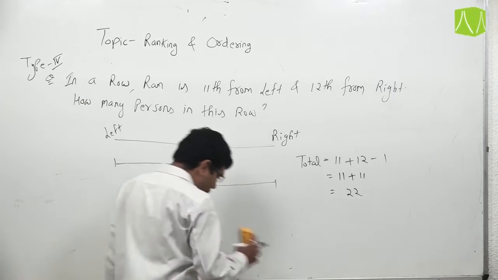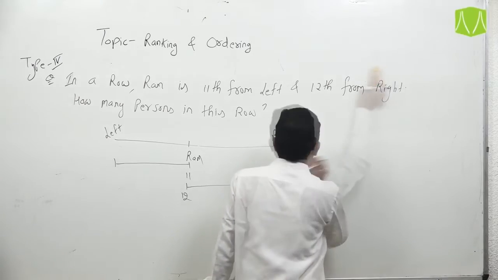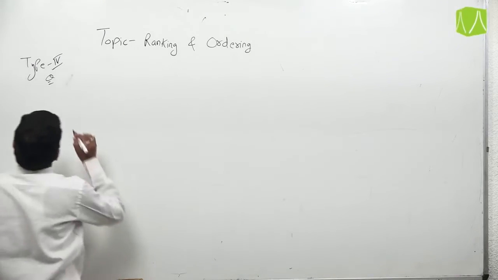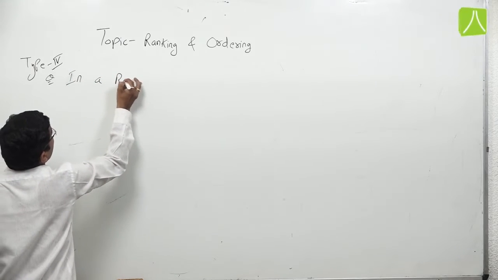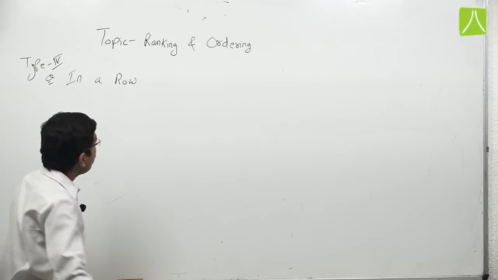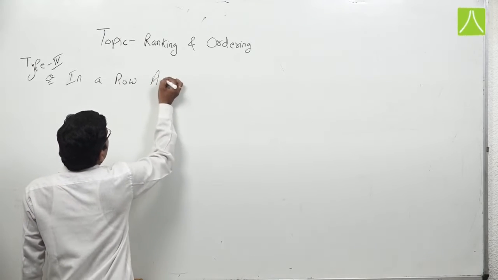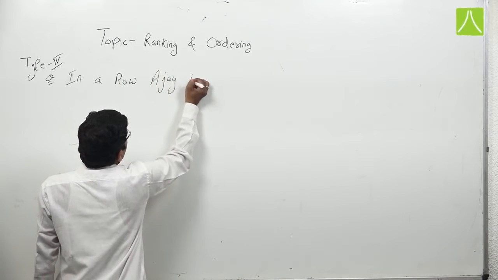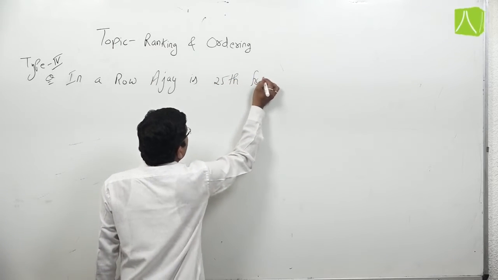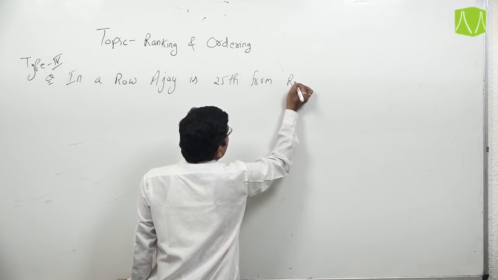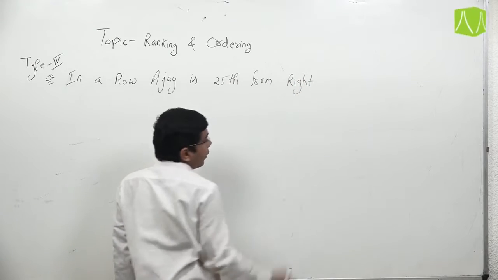Again take one more example. In a row, Ajay is 25th from right.